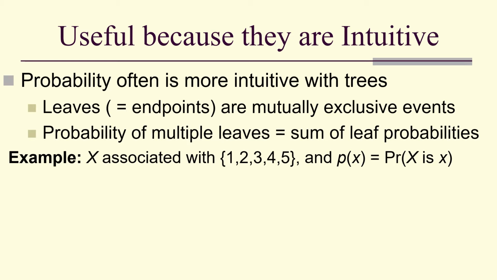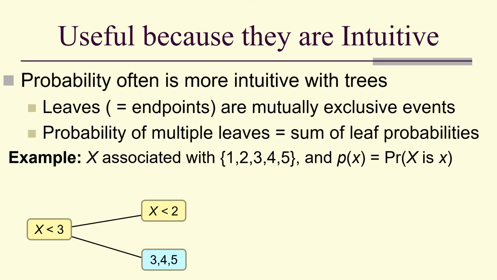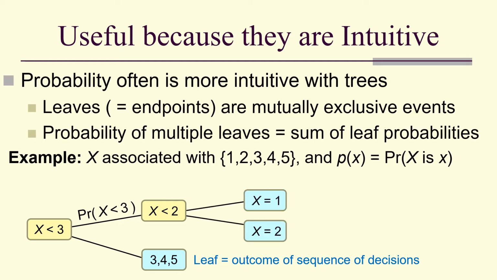Suppose, for example, we have x associated with 1, 2, 3, 4, 5, and with probability distribution p of x. Our first decision, x less than 3, is in this illustration leading to a decision x less than 2, and 3, 4, 5. That's a leaf, an outcome of a sequence of decisions. And we're going to label edges with the probability that that edge occurs. Now we have a possibility of x is 1 or x is 2, and we label with the probabilities. The sum of the probabilities is the probability that x is less than 3.